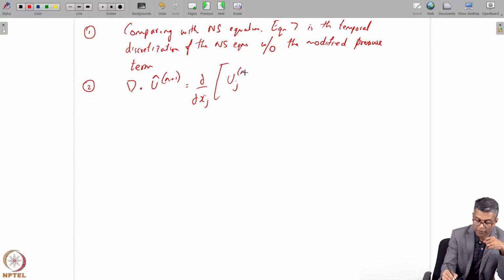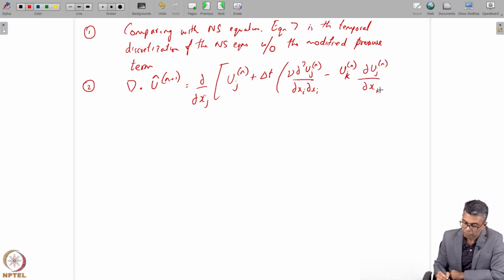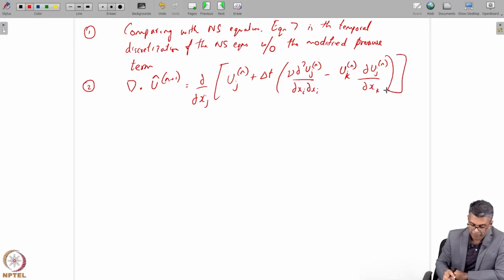So it will be uj of n plus delta t, and then I will have the del squared uj n del xi, that's the viscous term, and then the inertia term, which is uk of n, and then del uj n del xk. This is the inertia term, the second one. This is what I have.